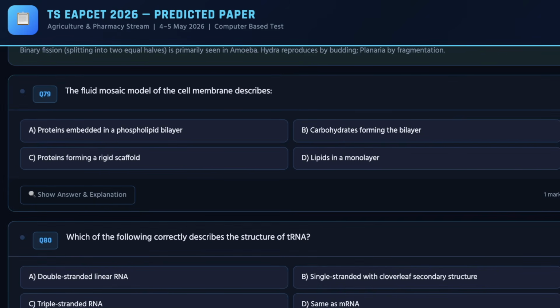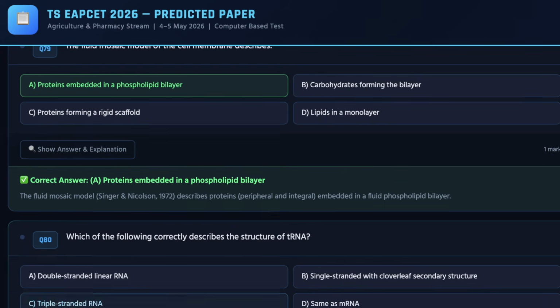And as we move ahead, we have the 39th question. The correct answer is B. And 80, which is the 40th question.